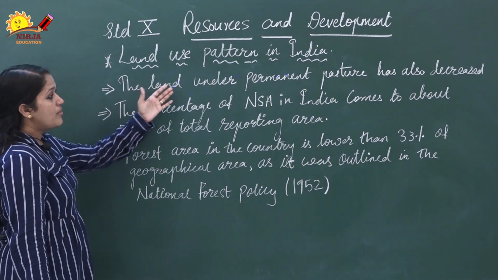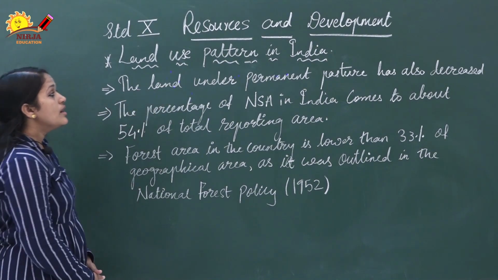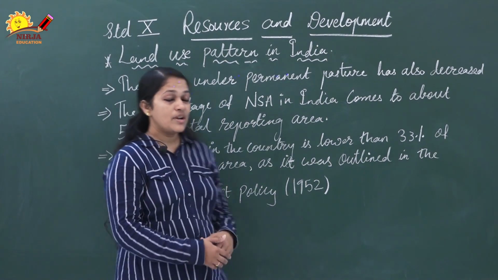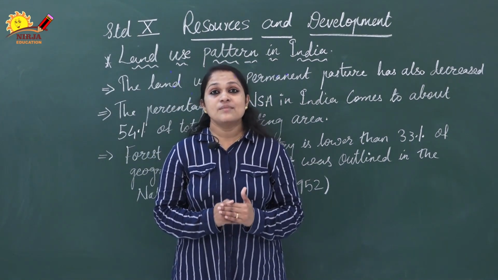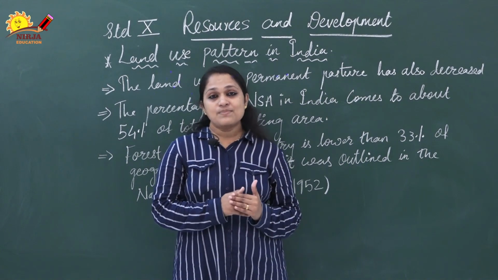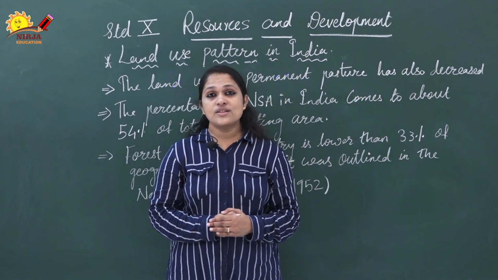The land under permanent pasture has also decreased. Now, if land under permanent pasture has decreased, then how are we able to feed our huge cattle population on this land, and what are the consequences of it?